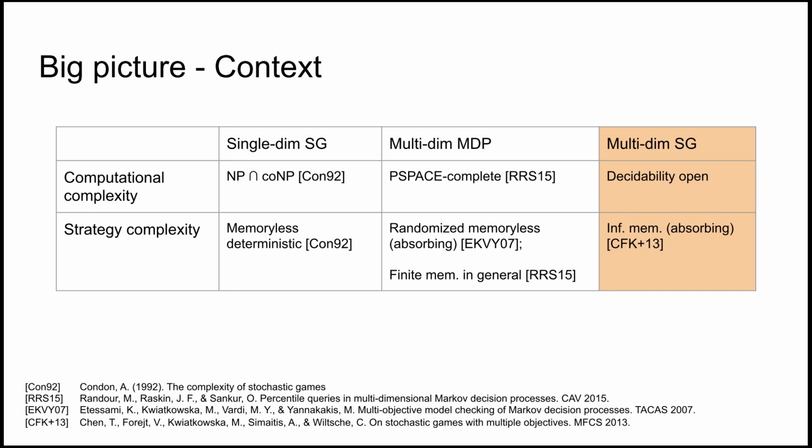Let me emphasize one more thing. In our setting, it is highly relevant whether we fix our strategy first or our opponent. In MDPs and single-dimensional games, this distinction is not relevant. We consider the worst case, so we fix first and our opponent can react. This case is theoretically harder. So the problem we consider is fundamentally difficult, and proving that the frontier can be approximated to arbitrary precision is a big step.